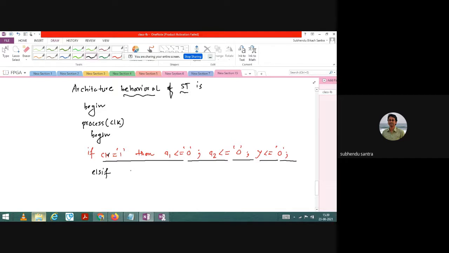If not, that means else if. Then what I should write? Then else if rising edge. See, I am always taking rising edge. If you do not like, you can take falling edge as well. There is no problem.